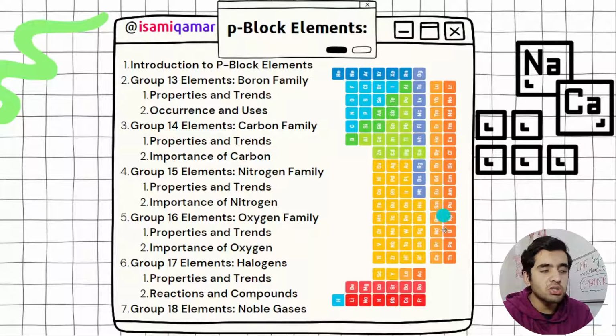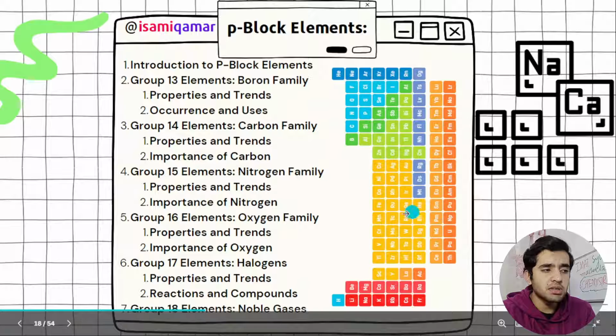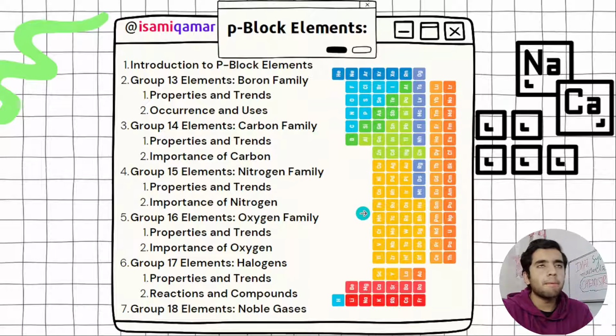The f block series is also known as transition elements. These are the outer transition elements, and these f block elements are the inner transition elements. So you need to remember the general properties of transition elements. What are transition elements? Then binding energy in transition elements, alloy formation, diamagnetism, paramagnetism.